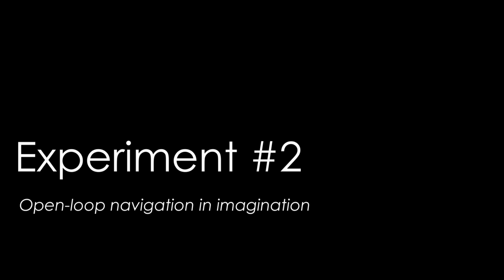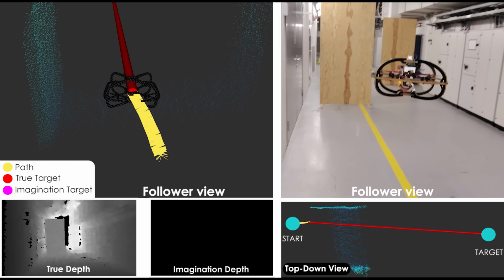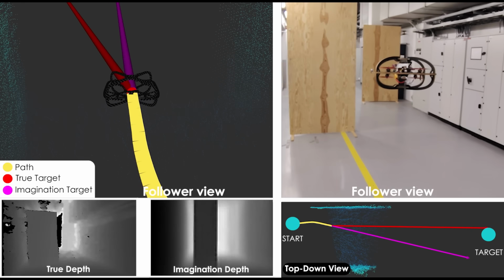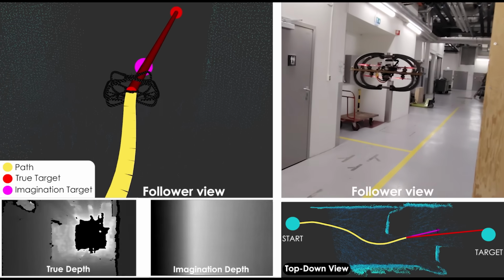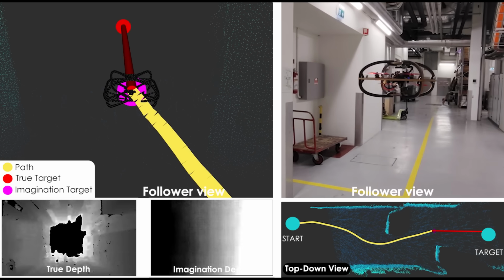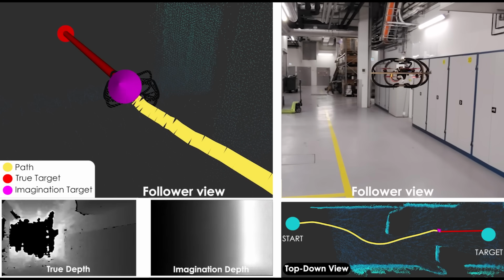Next, open-loop navigation in imagination. The quadrotor flies with real observations, then after 2.5 seconds, we cut off all sensors. The world model must navigate purely on imagined observations, shown as the imagined depth and predicted position by the magenta arrow. Fidelity degrades over the imagination horizon, but the model never hallucinates a path into an obstacle.